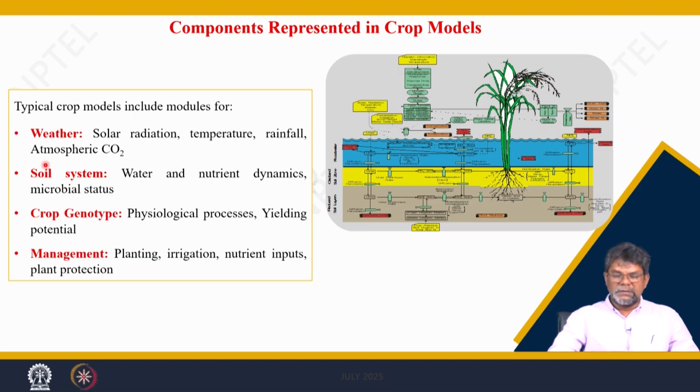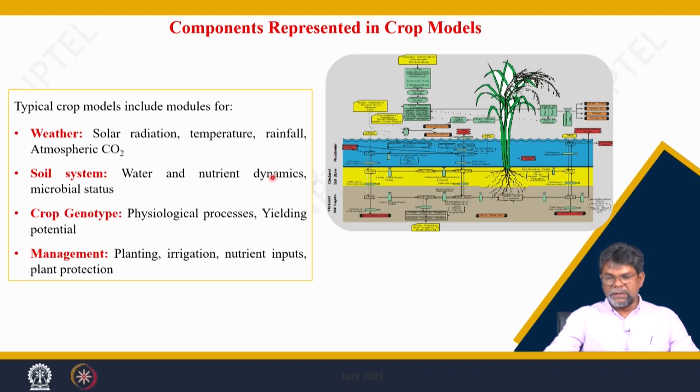For that, management practices play a big role: how we can modify our management to reach the attainable yield or minimize the yield gap. So, these are the four major components of the crop production system, and those components are used as different files in crop modeling simulations.